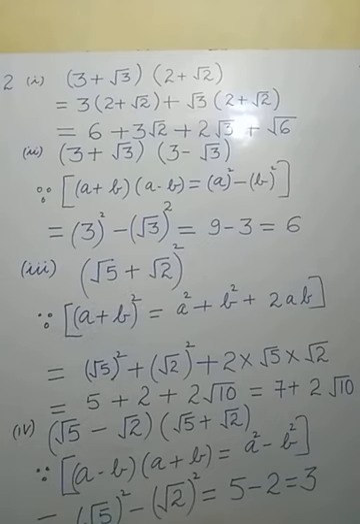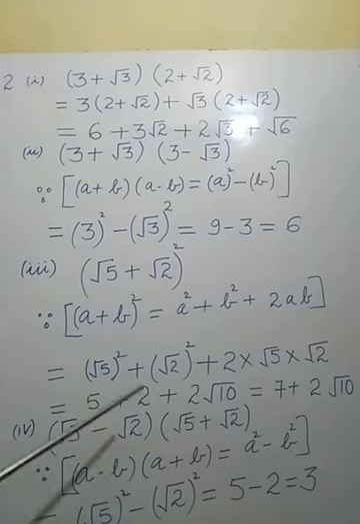Now we have to consider part number 4. The same type of question is there as you have solved in part number 2. The only difference is that the negative form is given first and the positive form is given afterward. Same thing in plus form, same thing in minus form. See, same under root 5, under root 2, under root 5, under root 2. So the same things are in minus form and in positive form.